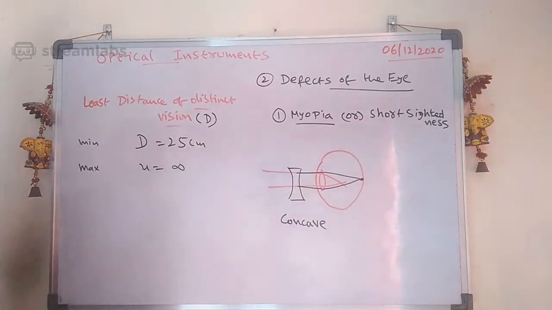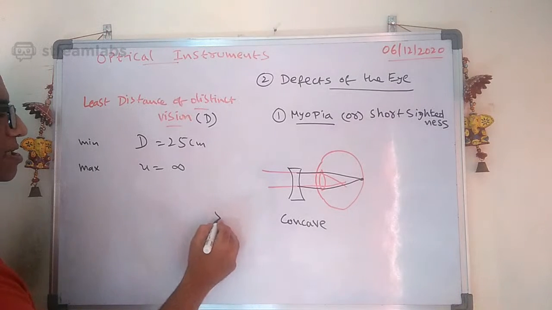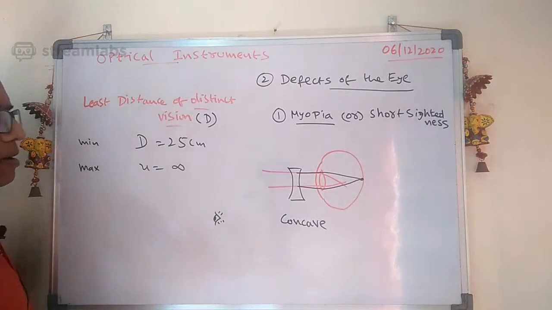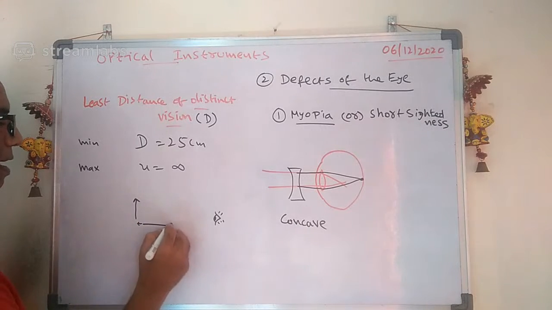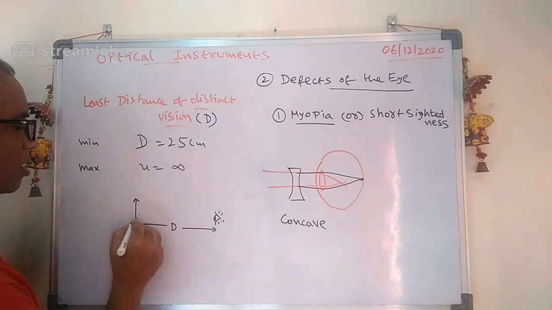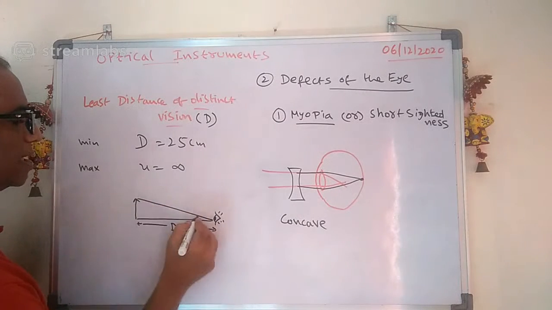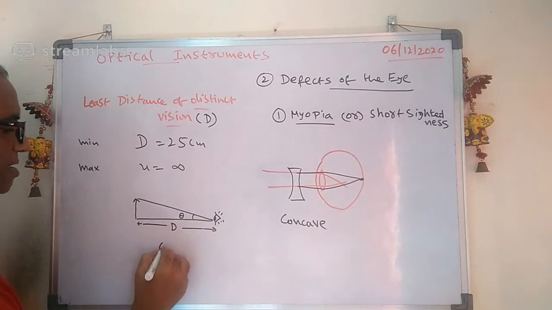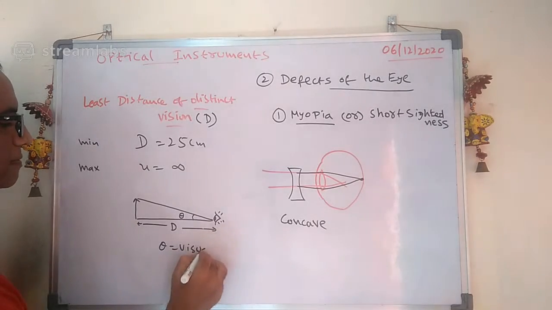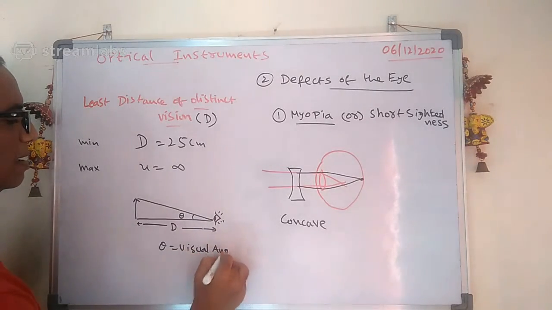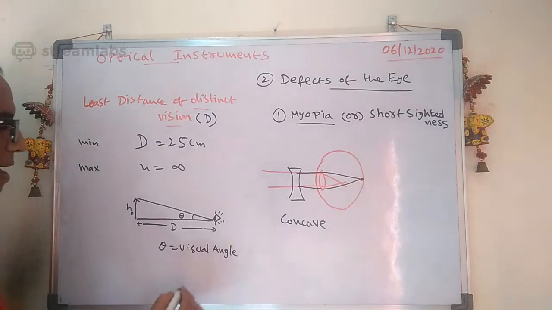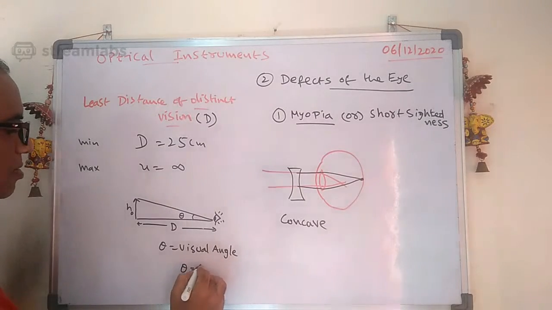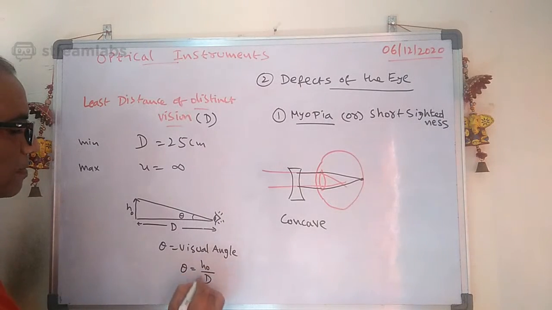Now one more important point. Let us say this is your eye, and the object is at a distance d. You are seeing this object. This angle, theta, is known as the visual angle. This is h naught, the height of the object. What is the theta value here? Theta naught equals h naught by d.